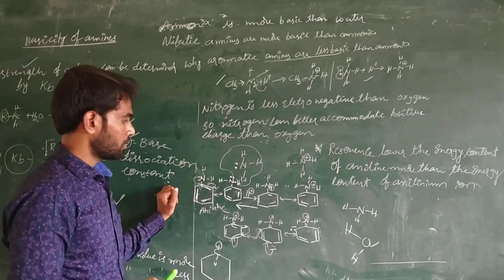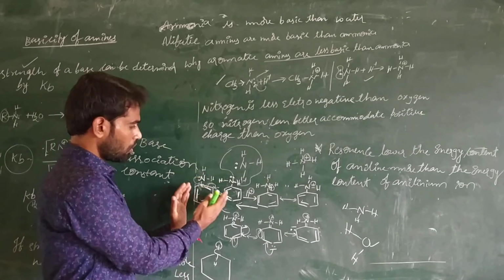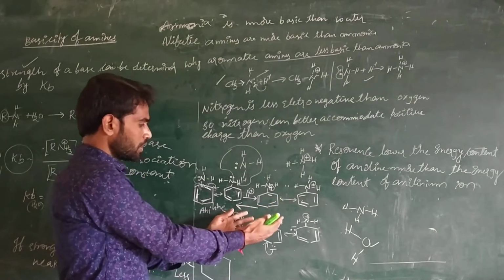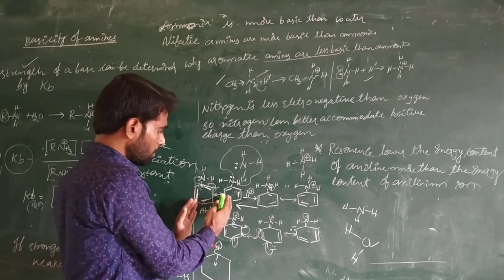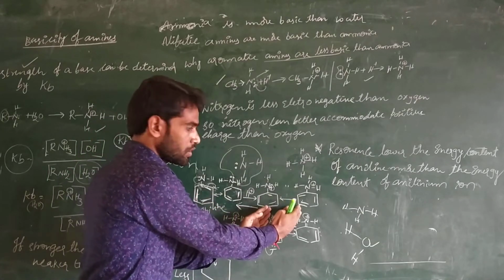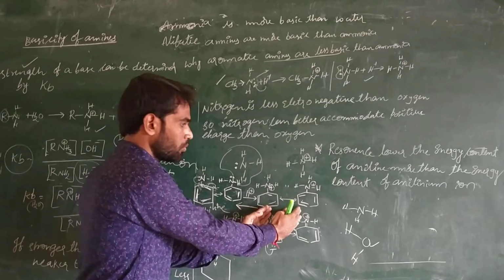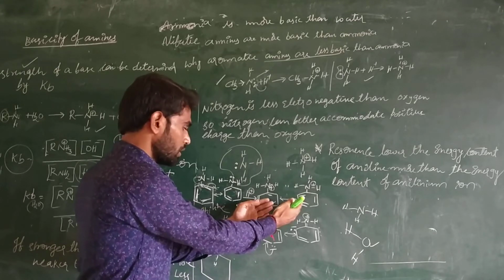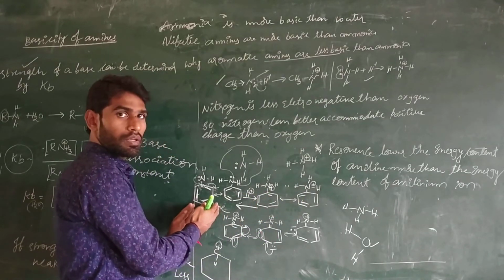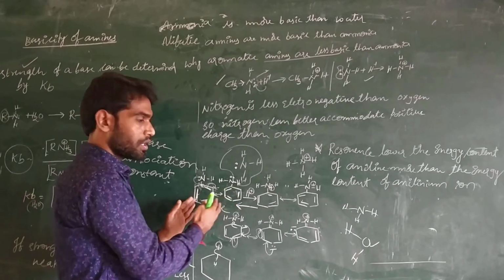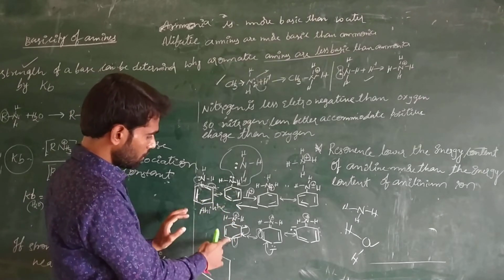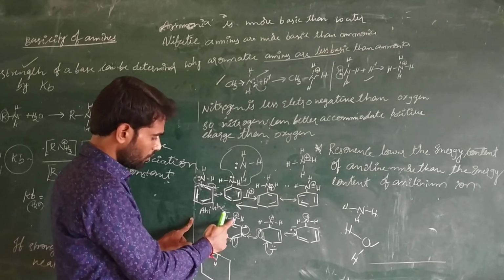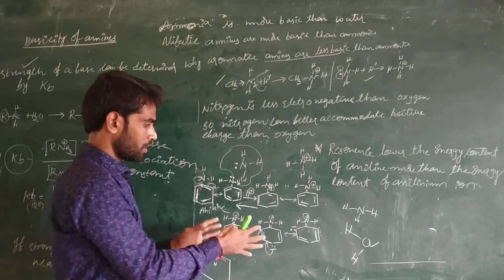And this molecule is not willing to shift from left to right side because of the energy content. If this molecule is shifted from this structure to this structure, the energy content of the molecule is increased. If the energy content of the molecule is increased, it is less stable. So that's why the molecule is again shifted to the left direction, so it does not accept the protons. And one more reason is that the lone pair of electrons are involved in resonance and they are not available to react with the H plus.